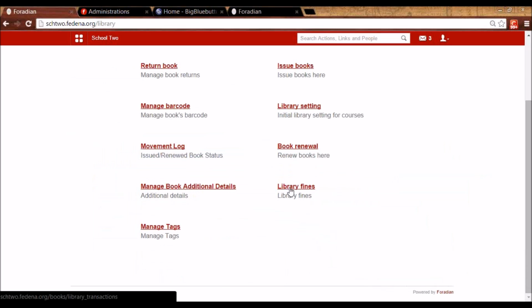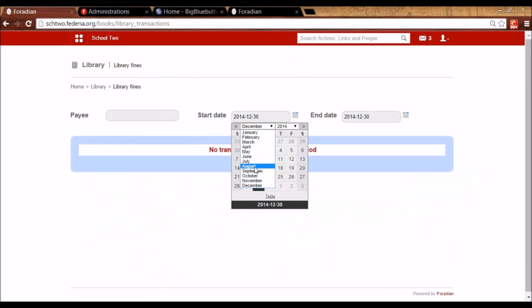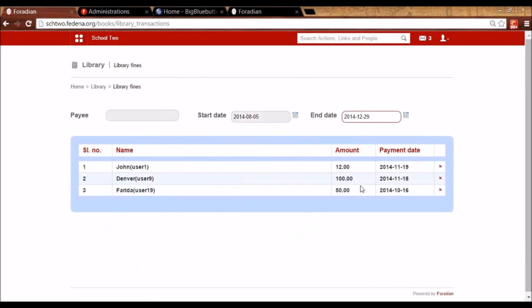Then we can see the library fines for a particular duration that are collected. So let's say for this duration, these are the users who have paid this much amount as library fine and on this date.